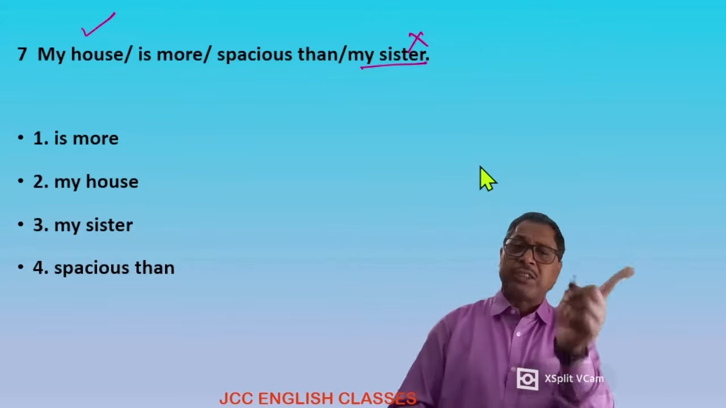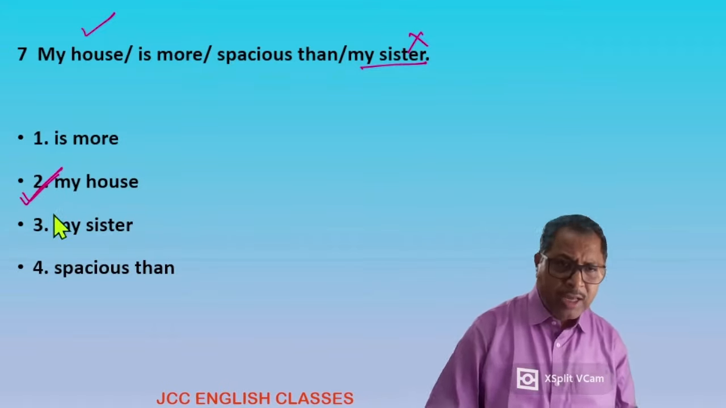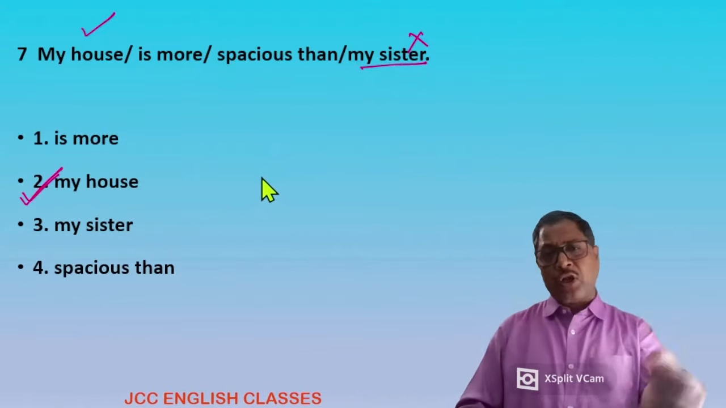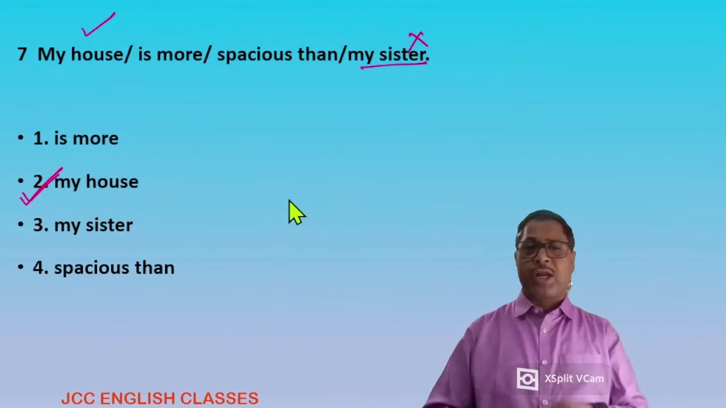My sister's means my sister's house. Okay? That is, "my house" is the mistake one. That would be rectified. Either you write "that of my sister", or you can write "my sister's".